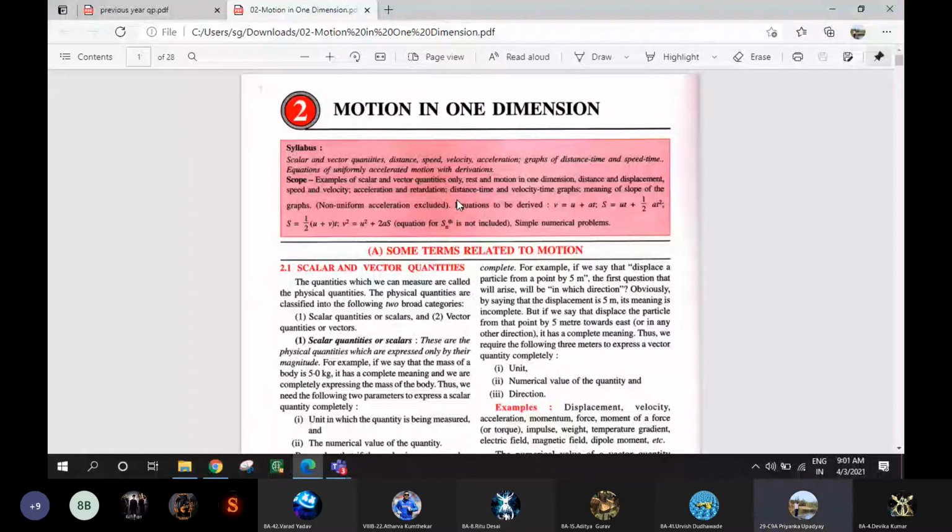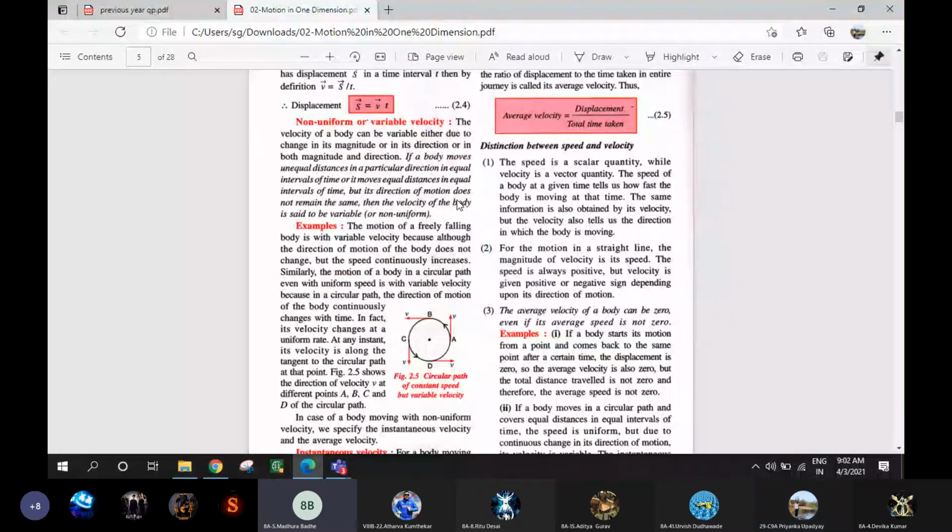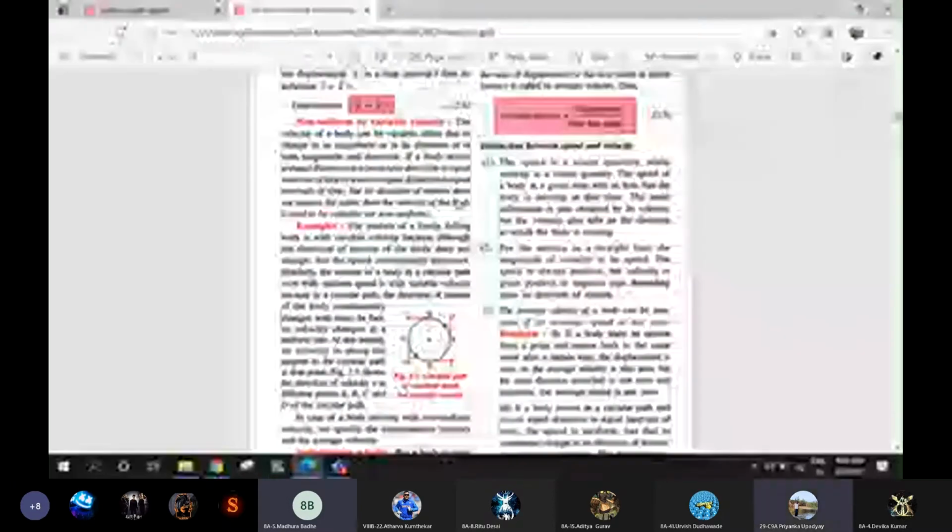In the previous class, what we have discussed, do you remember? Uniform speed and uniform velocity, and non-uniform speed and non-uniform velocity. Very good.